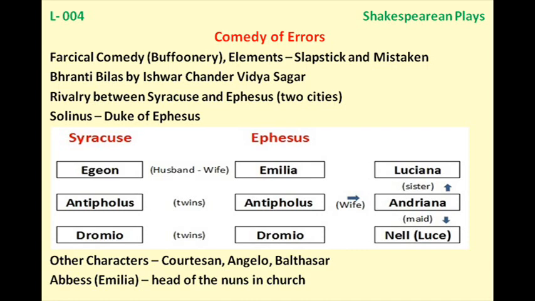And she is flattered by his intentions, and she also worries whether the husband of her sister has wrong intentions. And the other character, Dromio of Syracuse, also discovers that he has a wife. Actually, Nell. She is the wife of Dromio of Ephesus.